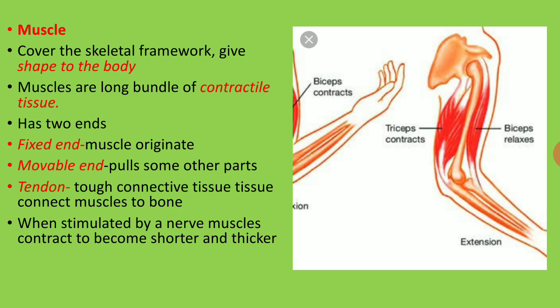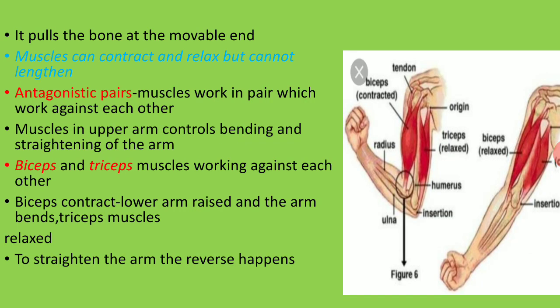When stimulated by the nerve, muscles contract to become shorter and thicker. It means whenever it is moving, it becomes shorter and also thicker. According to the movement, it changes. And then it pulls the bone at the movable end. The movement to the other parts, whatever work it wants to do, is all driven by these things.